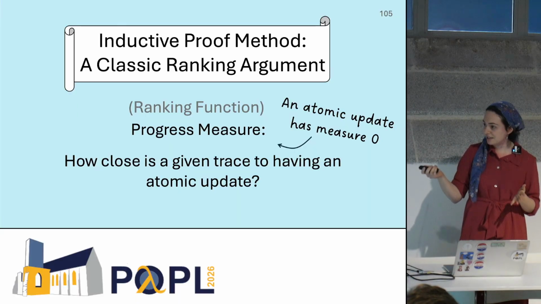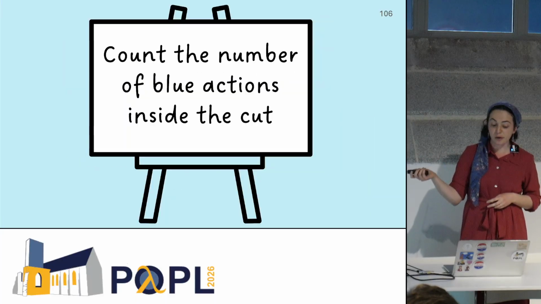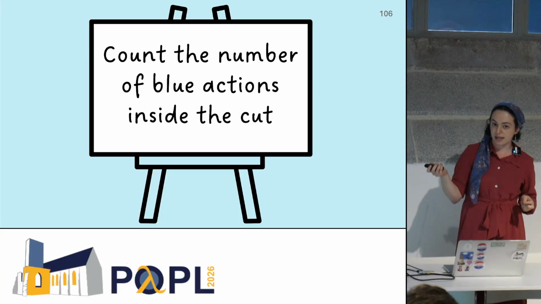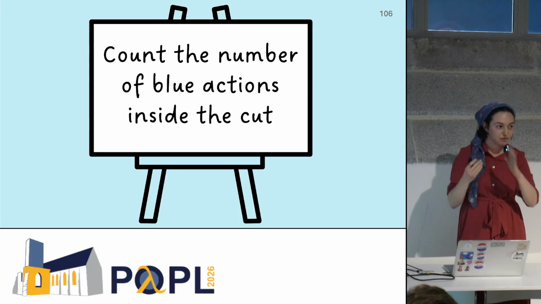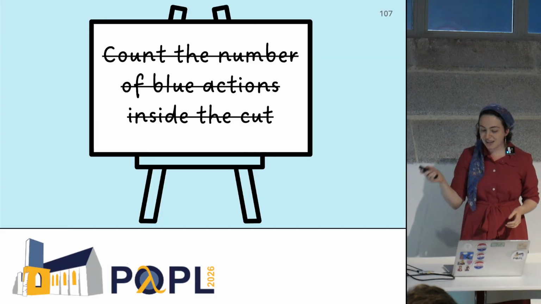Now, what is this progress measure? I'll talk for a second about that. Intuitively, you could try to count the number of blue actions inside the cut, right? You want that clean divide. The blue actions are out of place. But this is actually a little bit not sensitive enough.